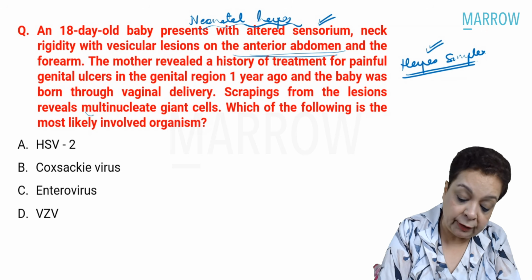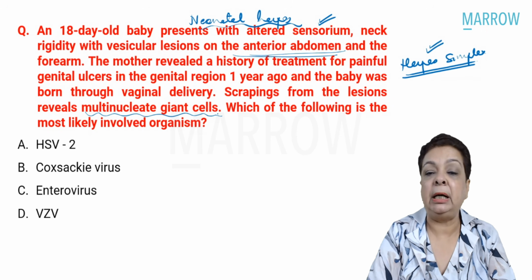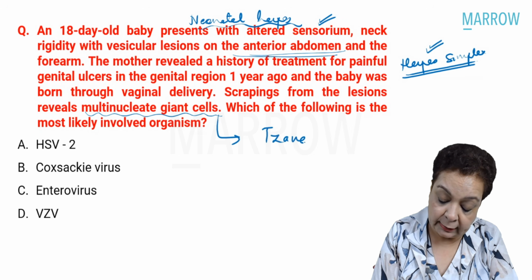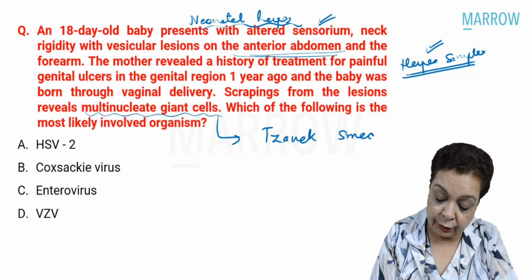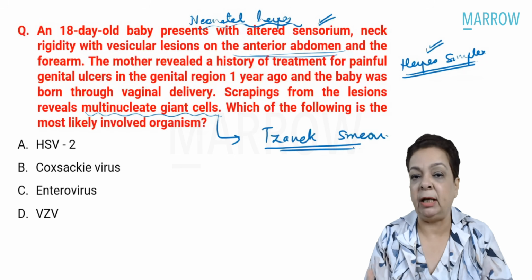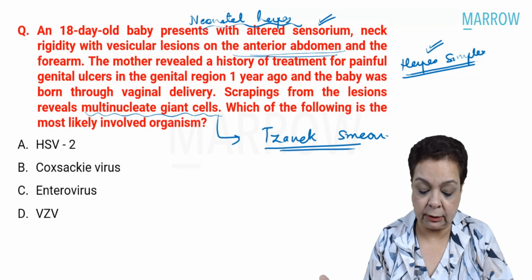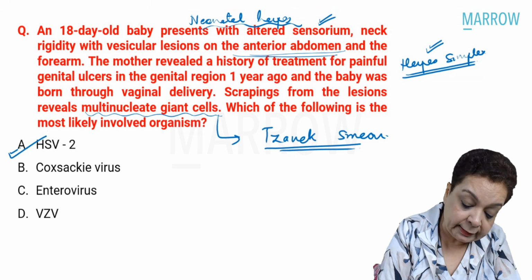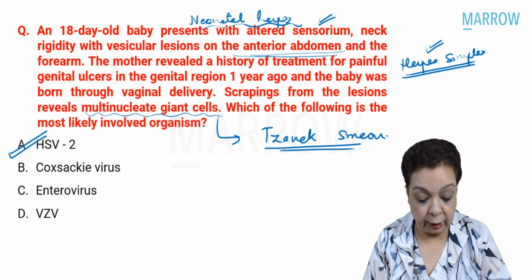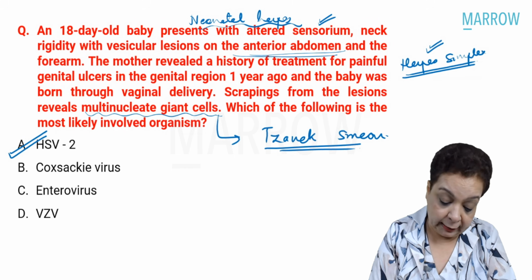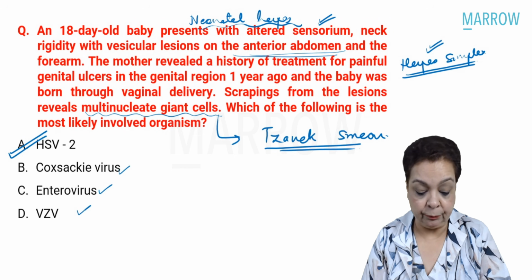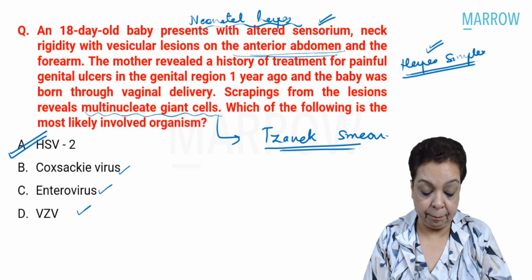And of course, we have another hint to us. Multinucleated giant cells are seen with Tzanck. So this is a Tzanck smear. We took specimen from the base of the lesions and we saw multinucleated giant cells. This is obviously herpes simplex infection. Here the option is HSV2. Neither of the others can cause painful genital lesions, which can transmit to the baby.